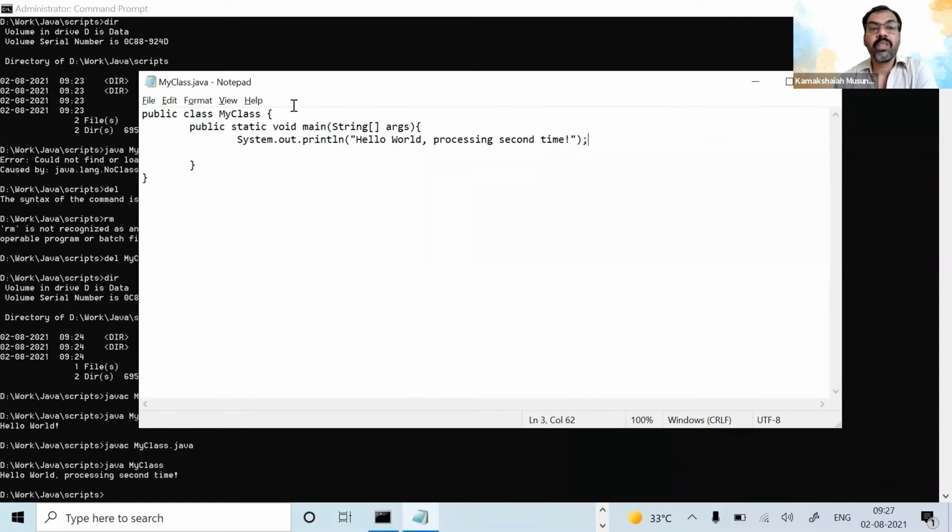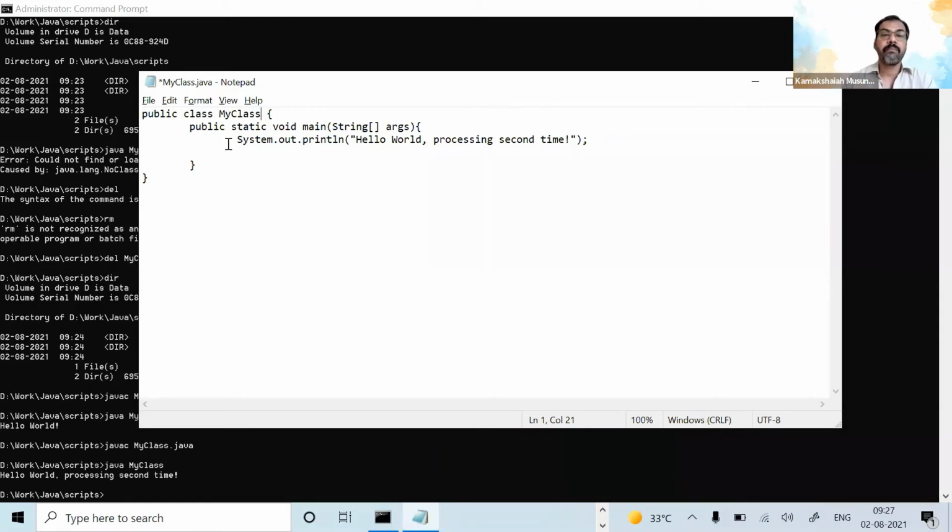To write the Java program, you need to have at least one class and one main method. One class in which there is one main method. These are the basic necessities to write a Java program. I always suggest that your class is a public class, not private or something else. Public class my class, or whatever it is. If it is not, I can write it as MK, but the file name should be saved as MK.java. Whatever the main class name, that should be the name of the file. In Notepad, not in Eclipse.